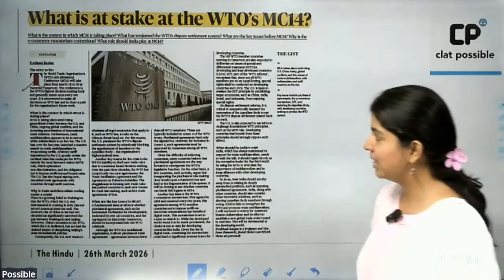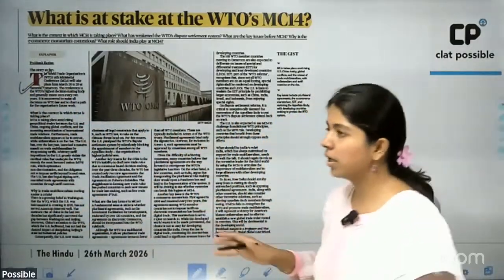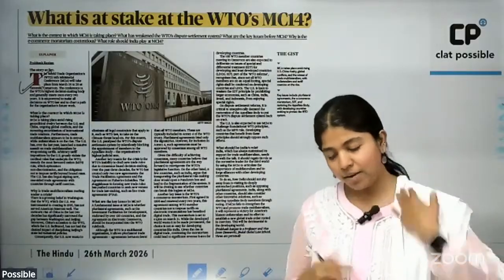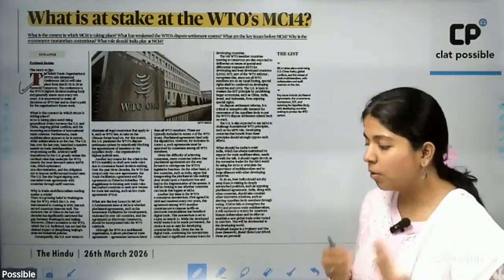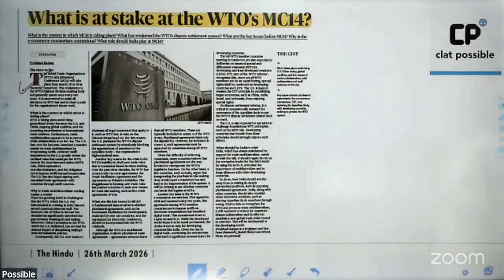All right. So when I say basic essence of the organization, it simply implies that the World Trade Organization was established to do away with tariff hurdles and to ensure that the world fares well in the face of globalization and liberalization.